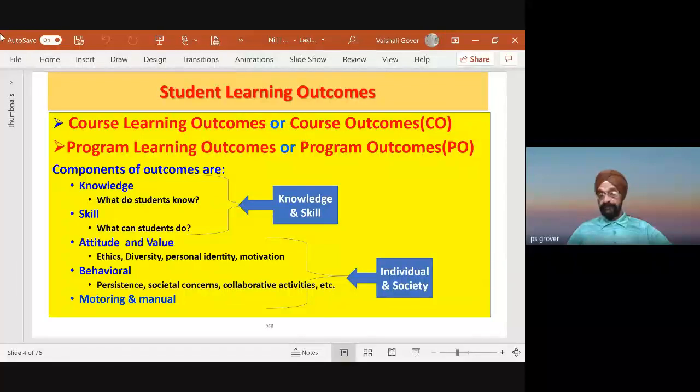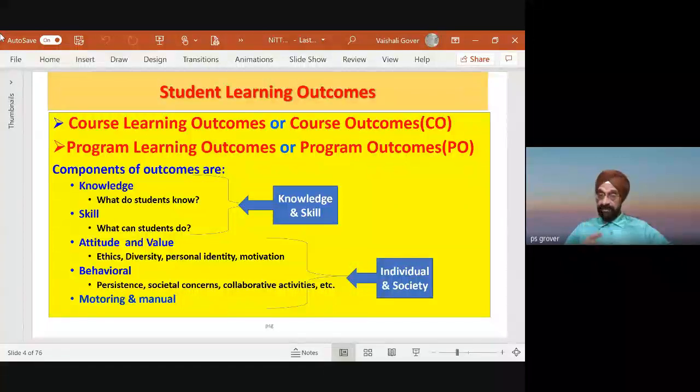So we find here knowledge and skill, two components, but outcome-based education says learning will also concern the individual development and its development to being a caring member of the society. It's not an isolated thing.